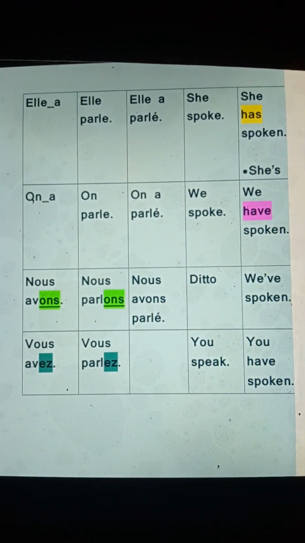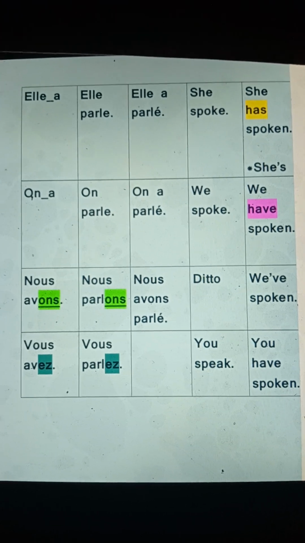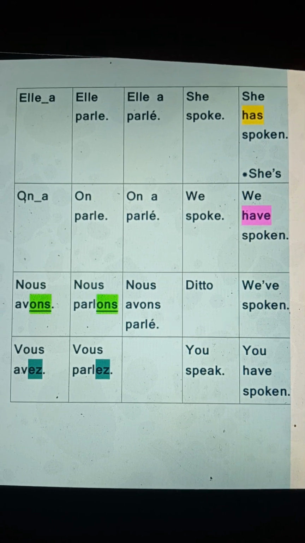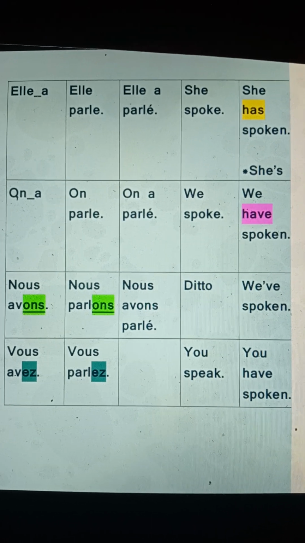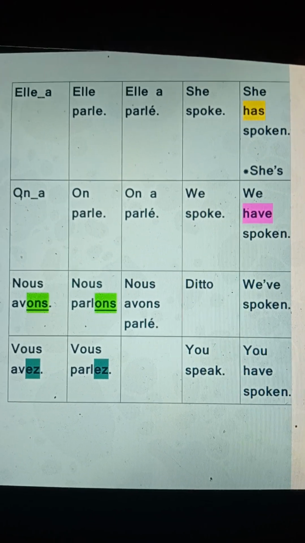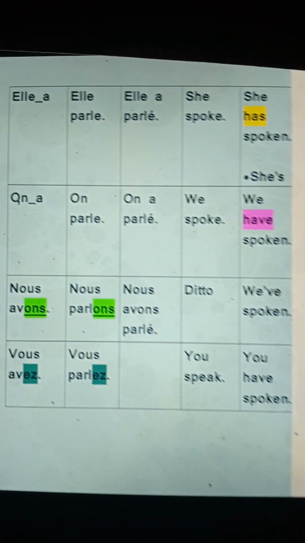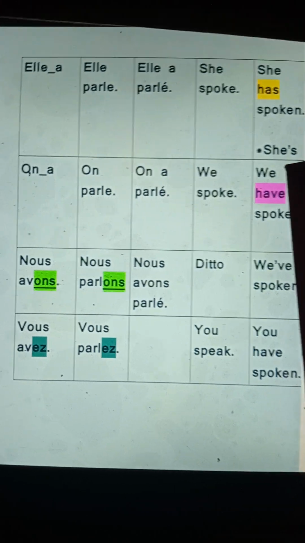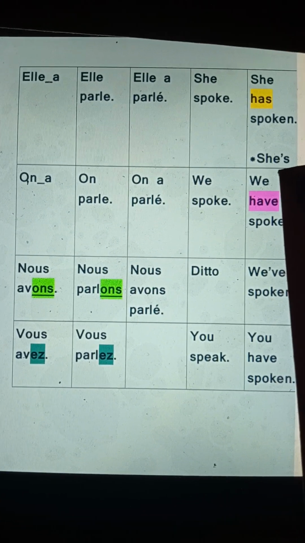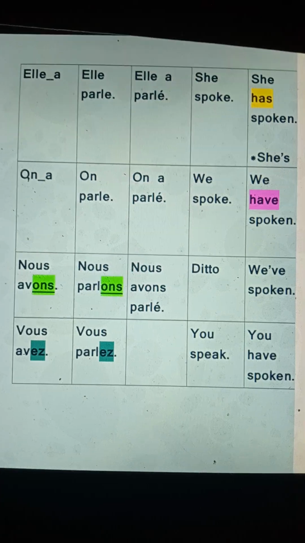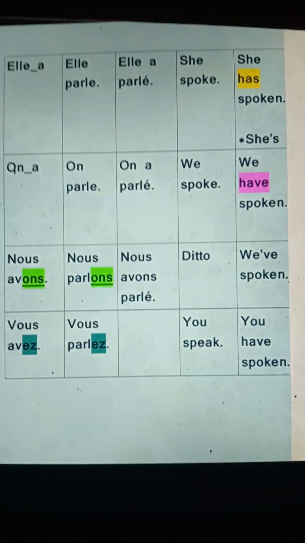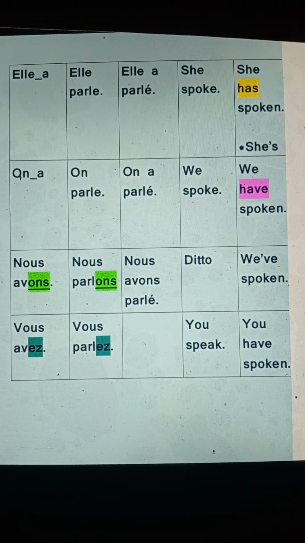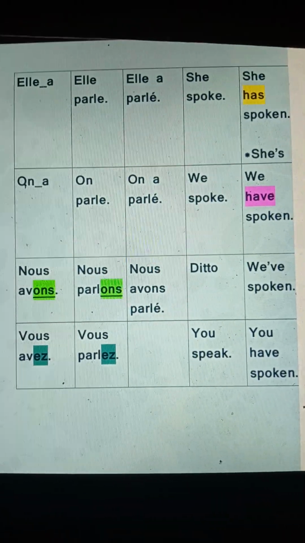So the same goes for elle a, elle parle, present tense, elle a parlé, she spoke, or you could say she has spoken. And then you could see there's another one, she's spoken, but it shouldn't be written like this. In the last lesson, we saw she apostrophe s means she is, or he apostrophe s, he is. But in spoken language, people would say she's spoken, which means she has spoken. But that's not the right way of writing.